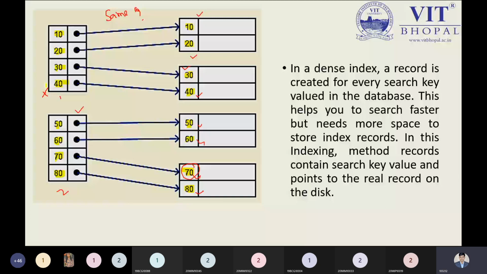This is a highlighted point you are required to understand. In this indexing method, records contain the search key values and pointers to the real records on the disk. That is a point you are required to keep in mind. Suppose I have already given some cross symbols over here for betterment. Suppose this 40 was not